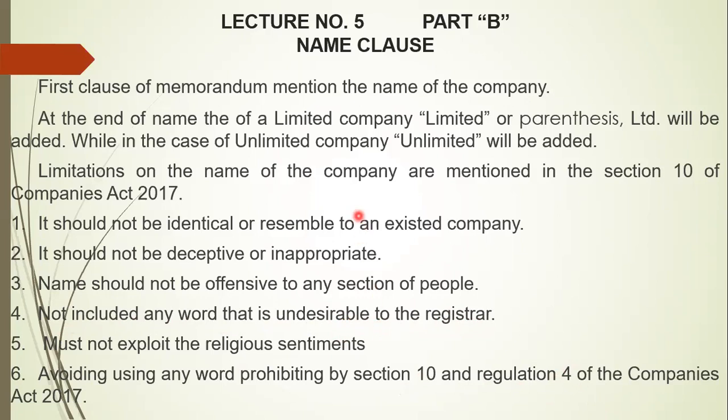Even if the name is not resembling an existing one, is not inappropriate or deceiving, and is not against any section of people or the sentiments of some religious sect, the registrar still has the right to reject it by simply saying that he is not satisfied and it is undesirable. So these are the limitations mentioned in section 10 of the Companies Act 2017.